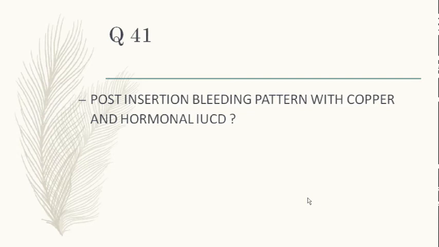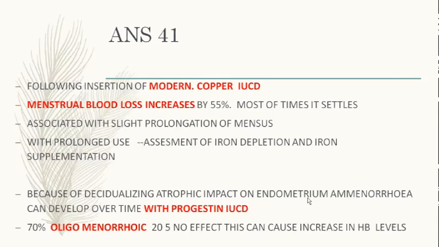Copper devices increase menstrual blood loss by 55%, whereas the hormonal devices decrease the menstrual blood loss, and hence they have been used in AUB conditions.